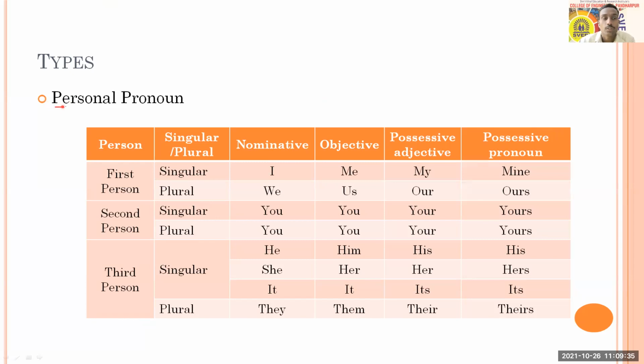In this chart or table you can get a clear idea about all three persons: first person, second person, and third person. What is first person? When I'm talking, when I use the word for myself as pronoun, that is first person. Or if it is we, it is also first person.